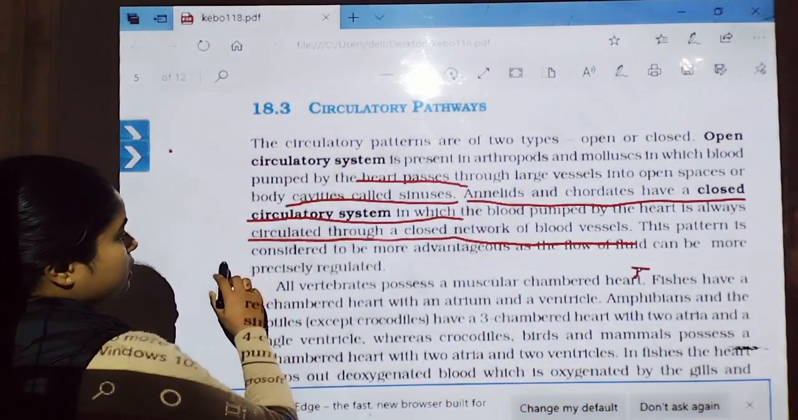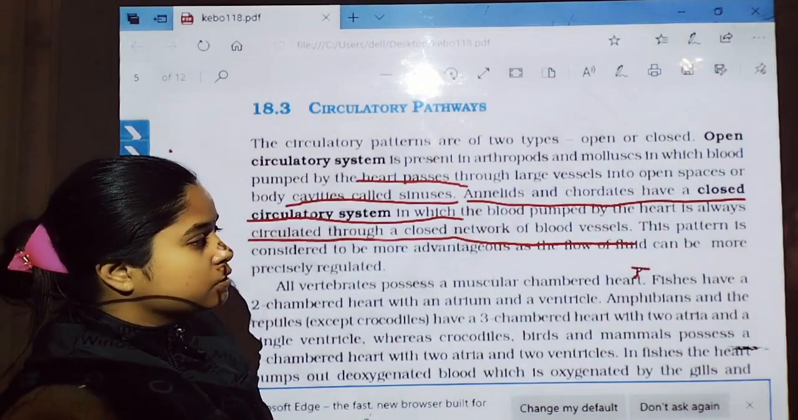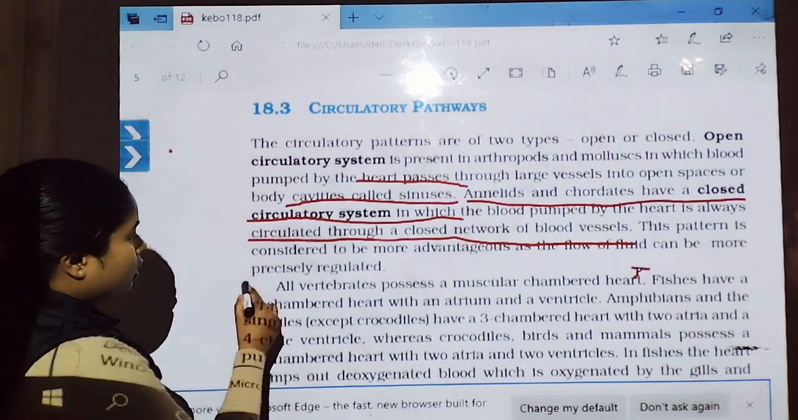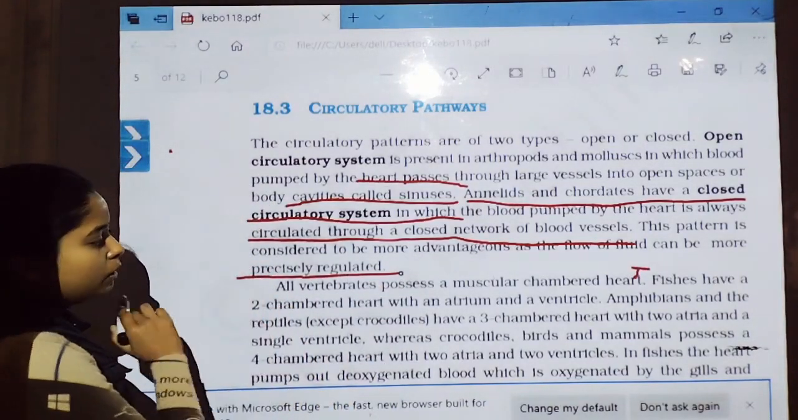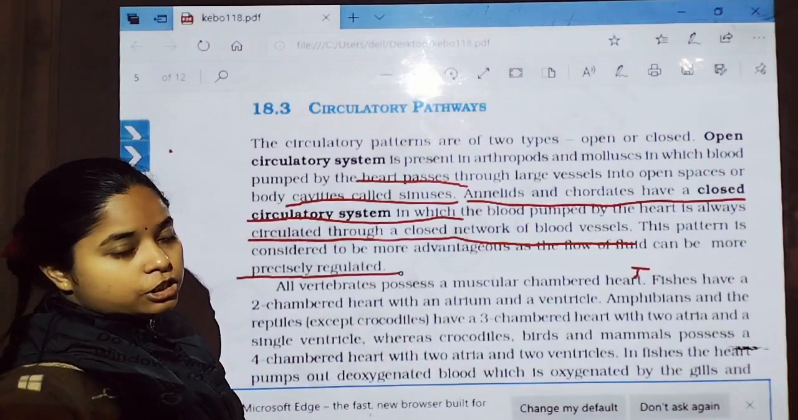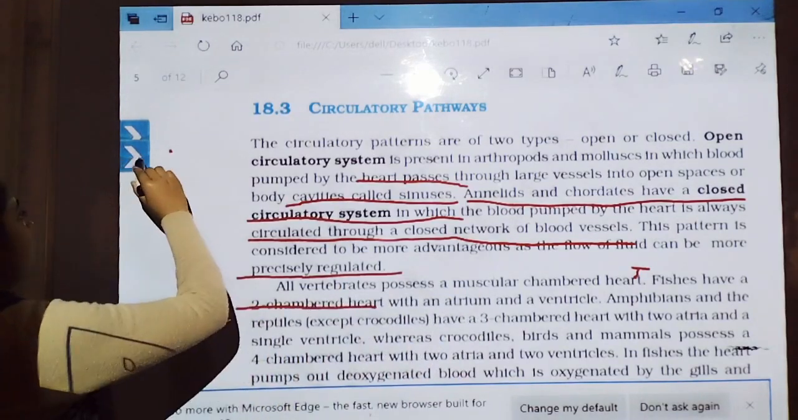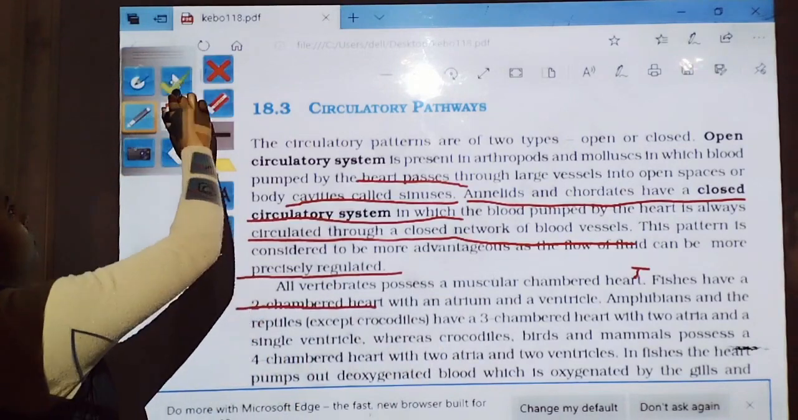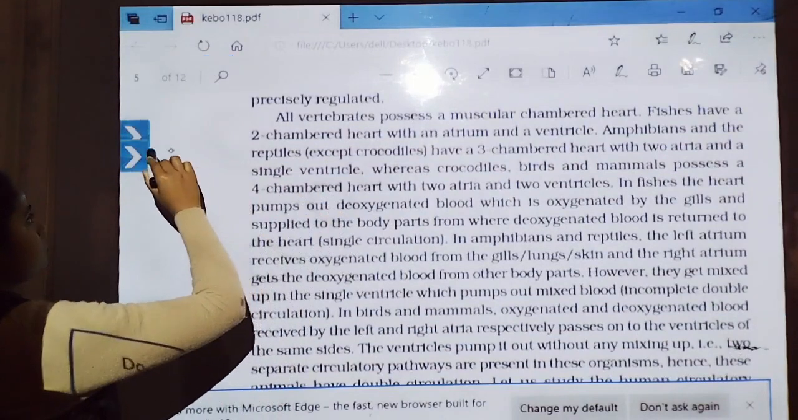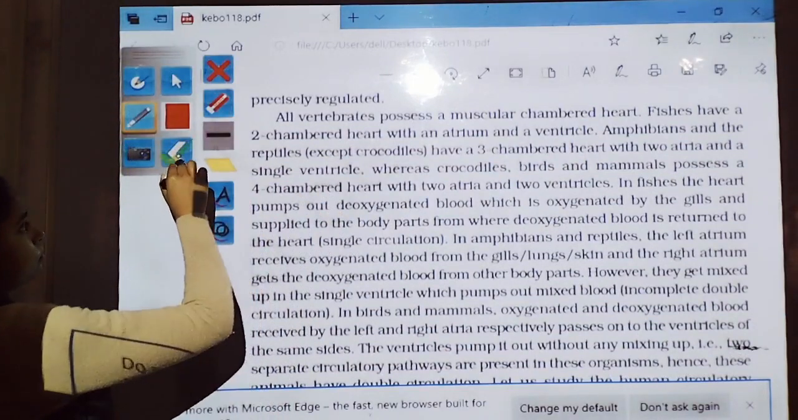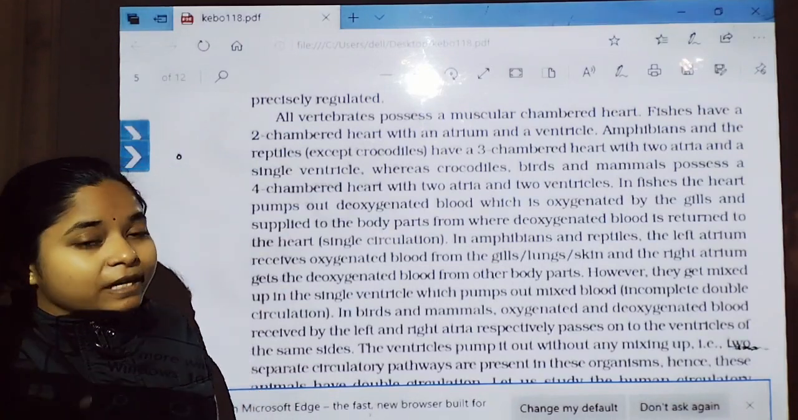This pattern is considered to be more advantageous as the flow of blood can be more precisely regulated. Now, all vertebrates possess a muscular chambered heart. Fishes have a two-chambered heart, with one auricle and one ventricle.